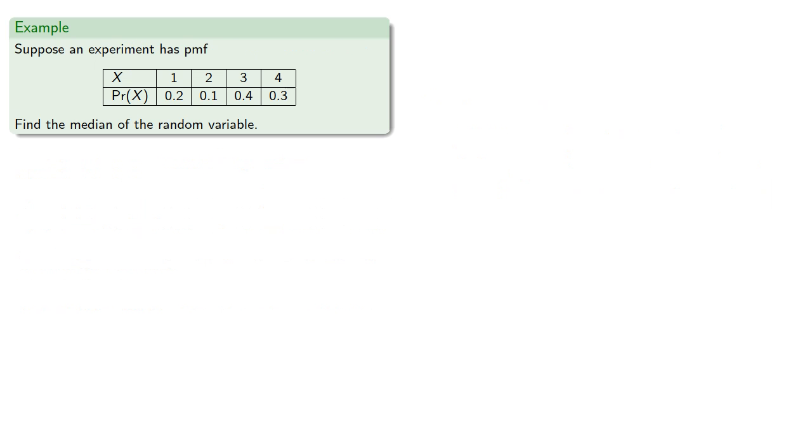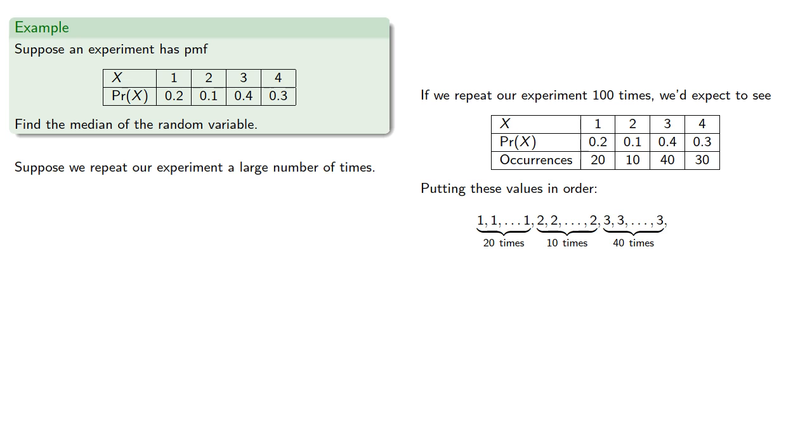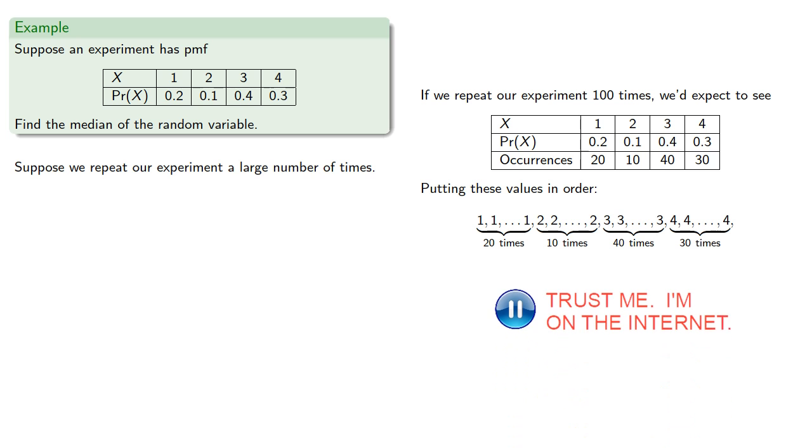What if we had a different PMF? So let's find the median of the random variable. So again, suppose we repeated our experiment a large number of times. If we repeat our experiment, say 100 times, we'd expect to see, and putting these values in order, we get 20 1s, followed by 10 2s, followed by 40 3s, followed by 30 4s.